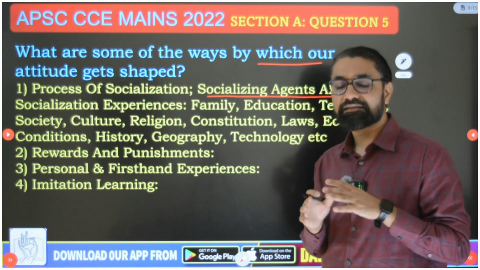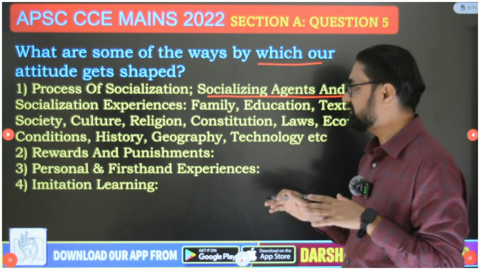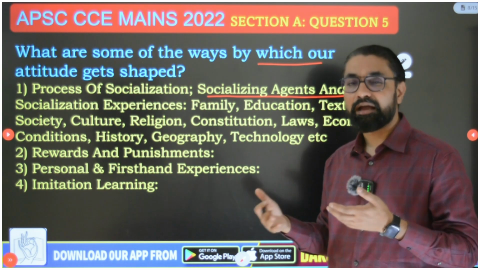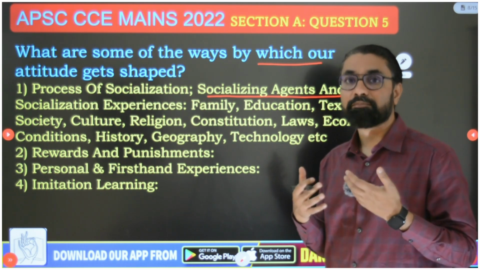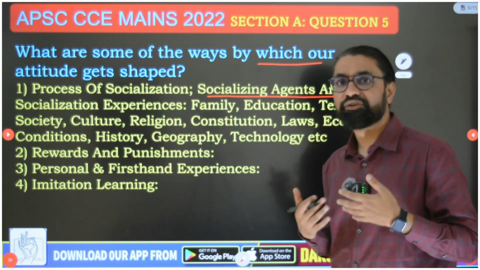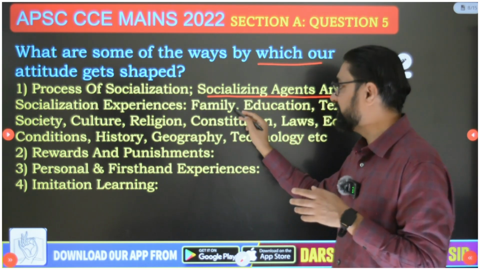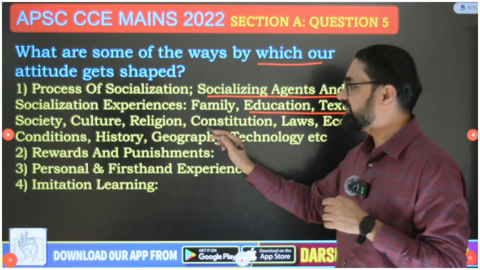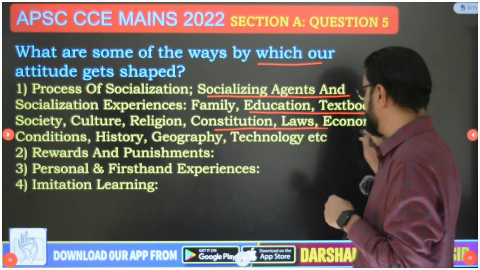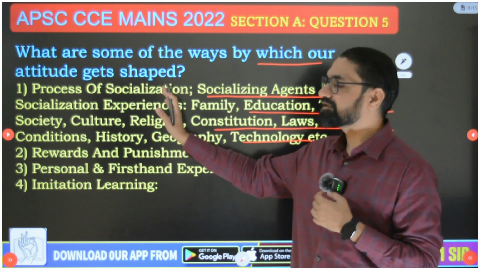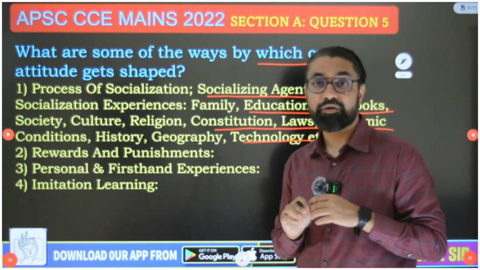Okay, and through these processes of socialization, we get exposed to socializing agents and learn, imbibe, and develop our attitudes. So which are the socializing agents? Write them in the first pointer itself: family, education, schooling, textbook, society, culture, religion, constitution, laws, economic condition, history, geography, technology. All these are the socializing agents who shape our attitudes.